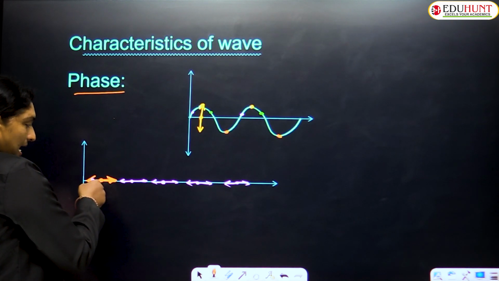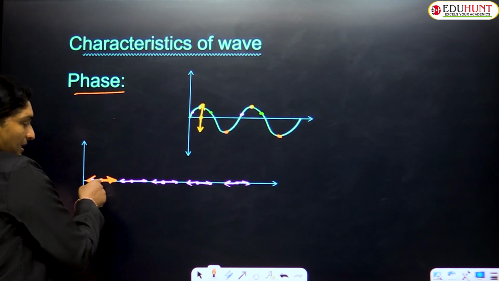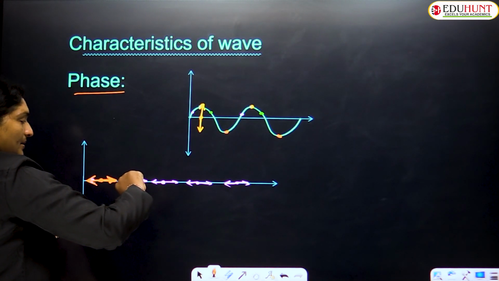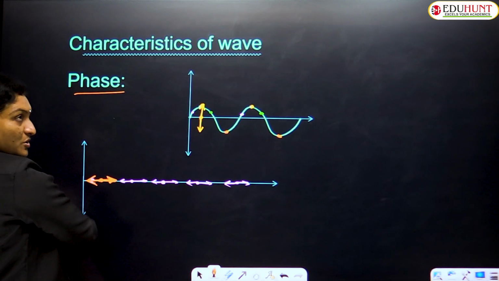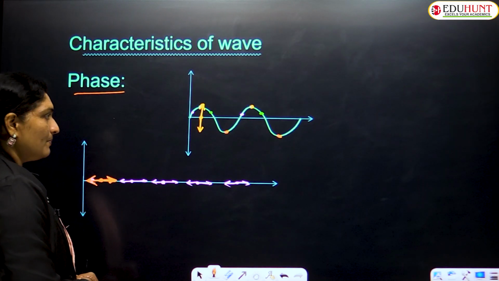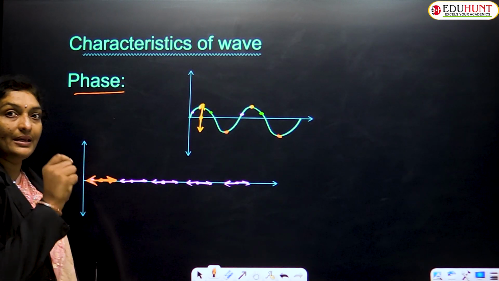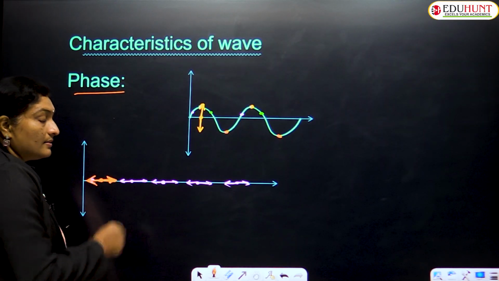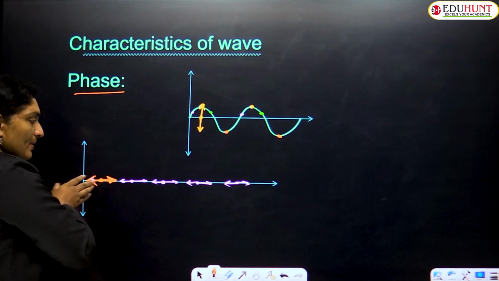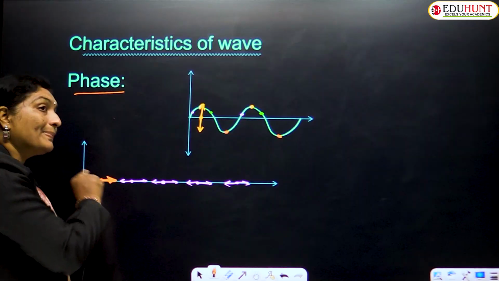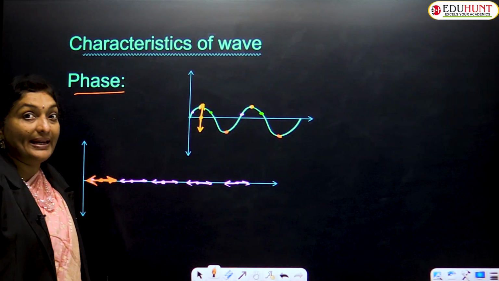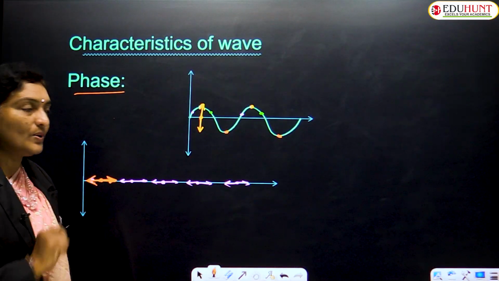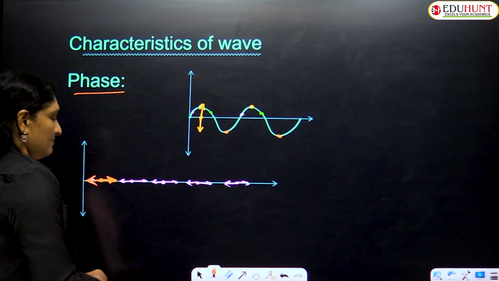The particle starts vibrating from the mean position, going to one extreme position, again coming back to the mean position, again to the other extreme position, and coming back to the same mean position. So how much time is it taking to finish that particular vibration? The time taken by a vibrating particle for one complete vibration is called your time period.